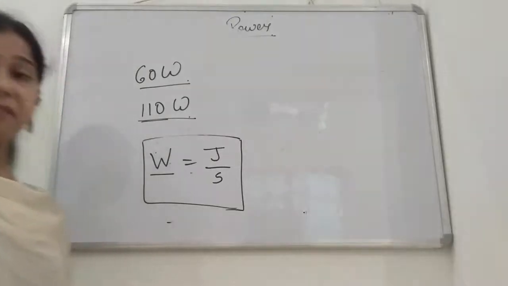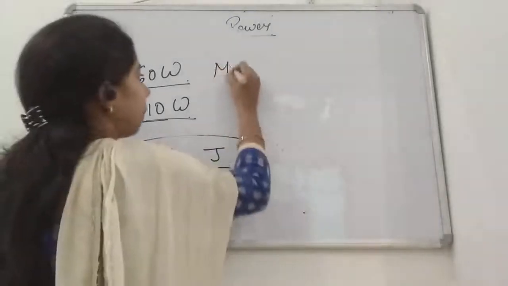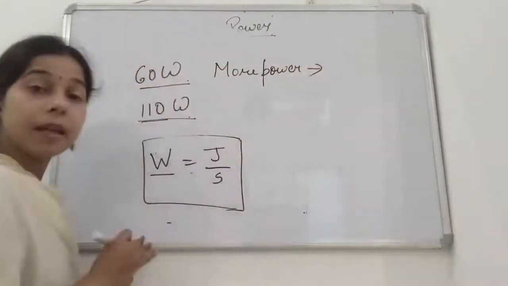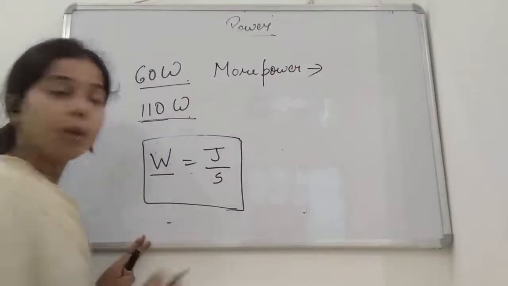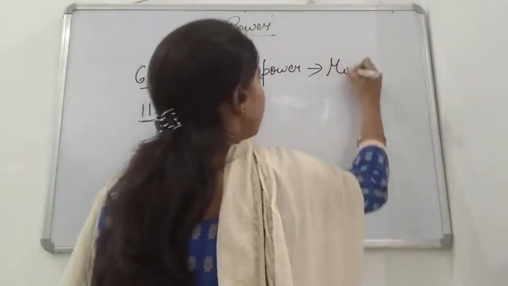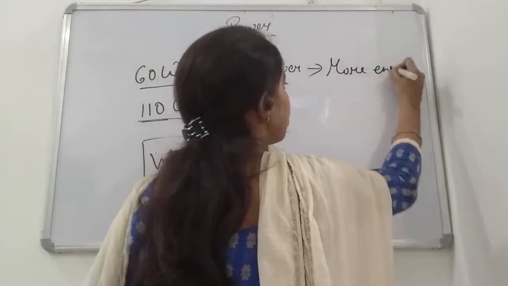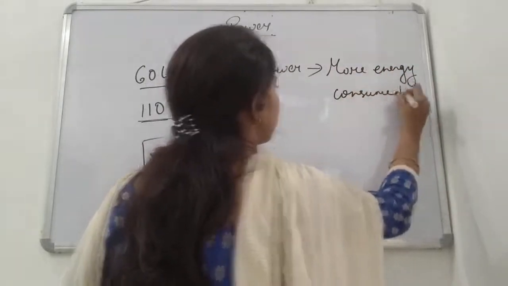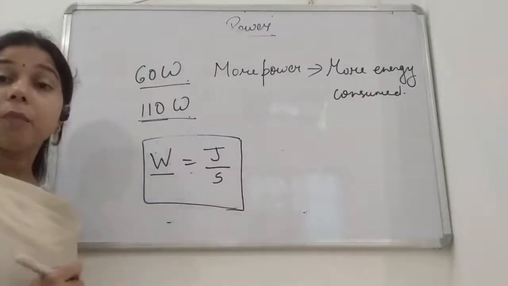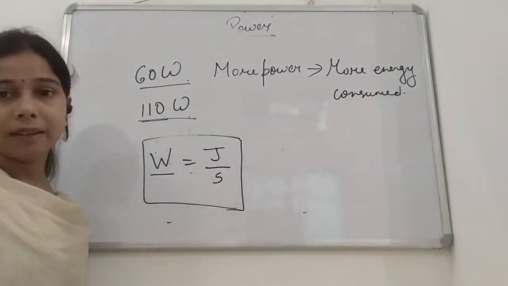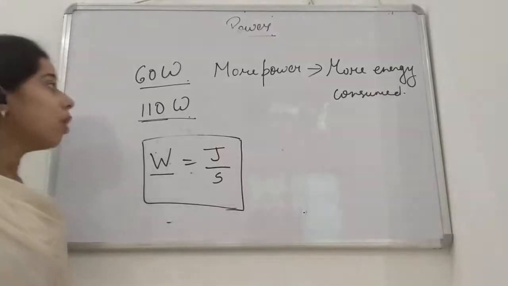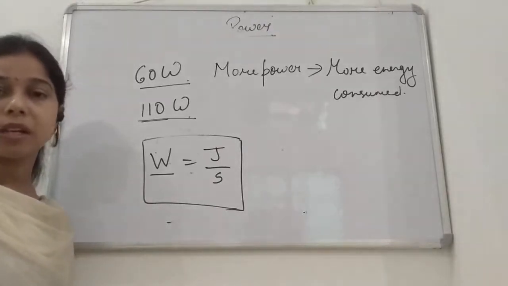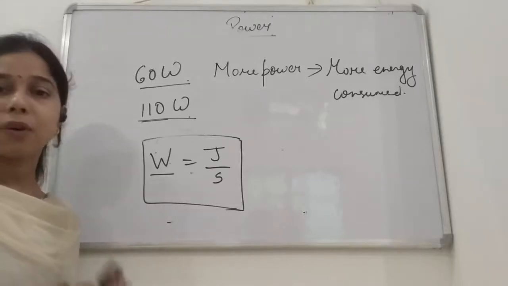If an appliance has more power, students, then we will say that it will consume more energy, or that more work will be done by that appliance. So the consumption of electrical energy depends upon the power of the appliances.